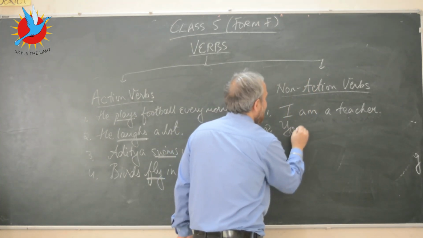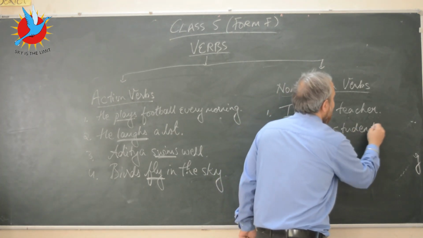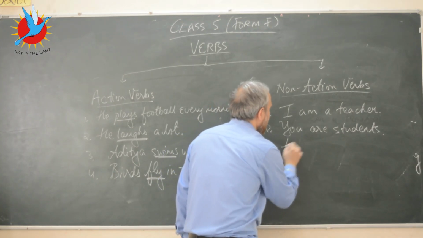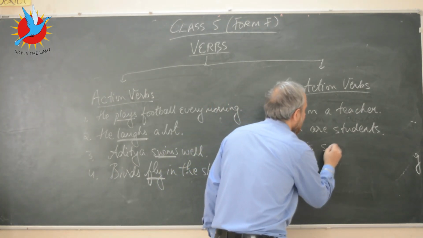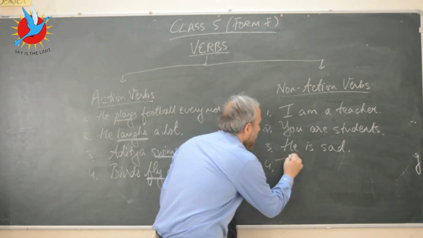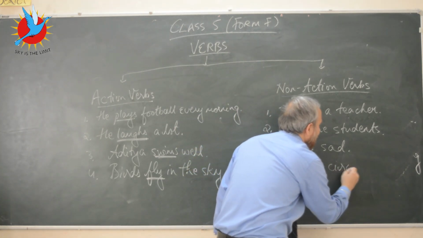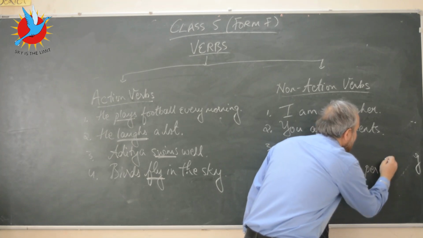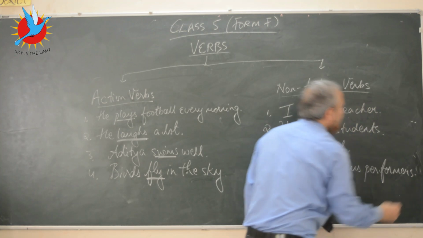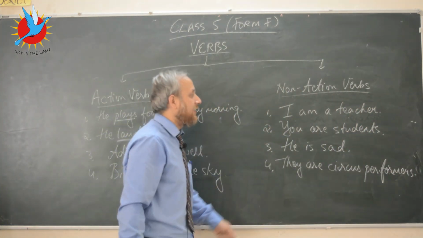Let's say, you are students. Or let's say, he is sad. Or let's say, they are circus performers.